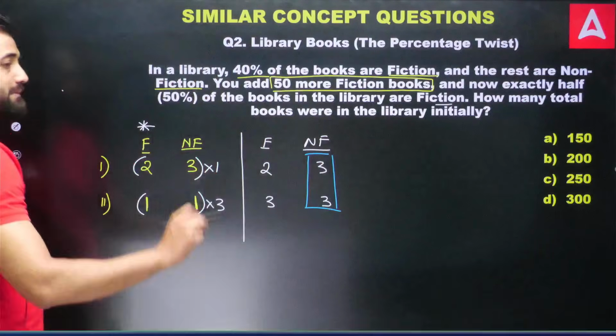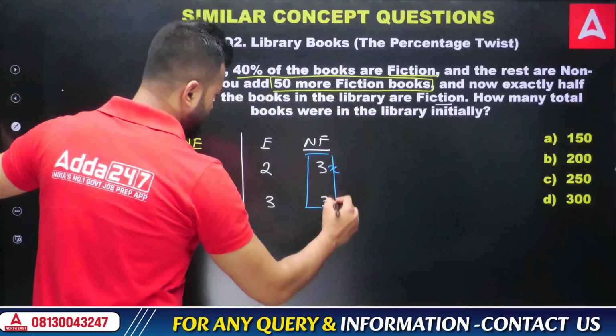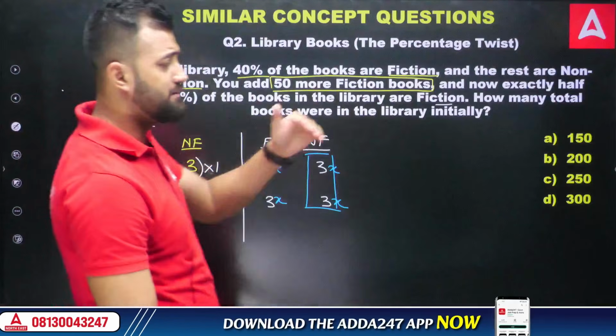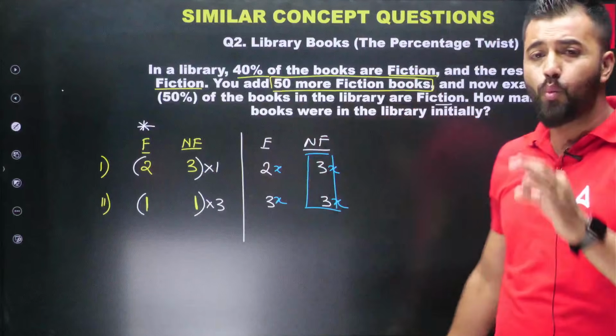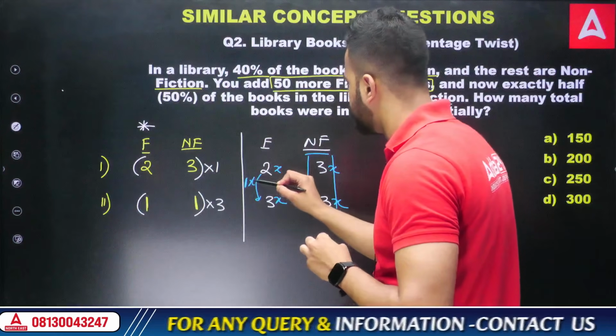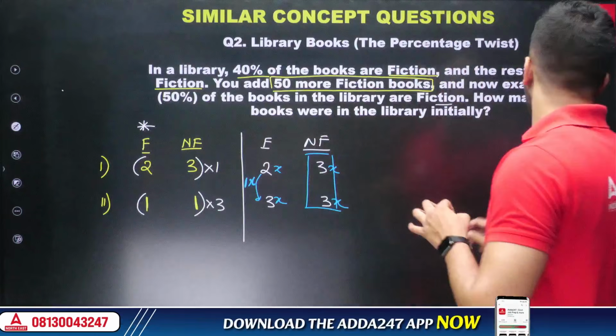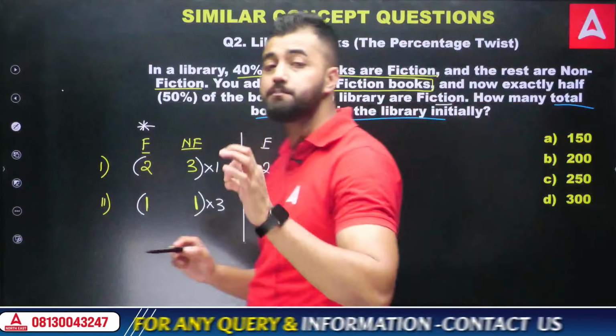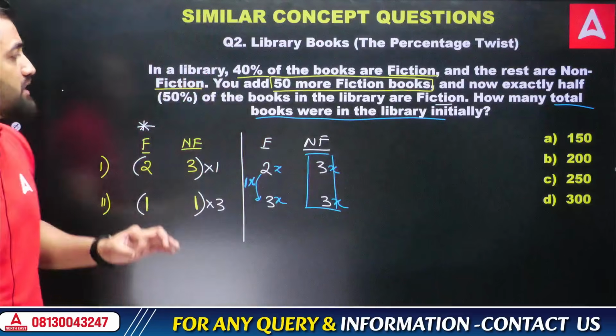Now we can apply the method that we know. Just put x everywhere. Now, how many fictional books did we add? We added 1x fictional books, my friend. Now what do we want? How many total books were there in the library?